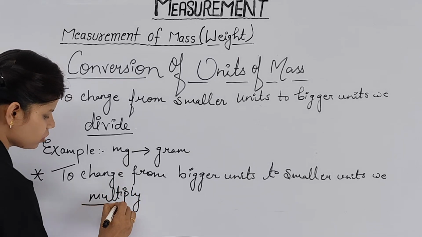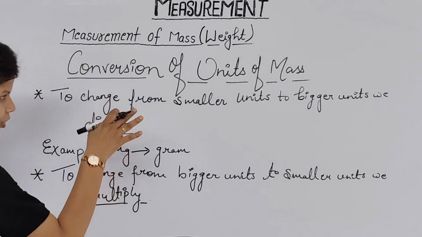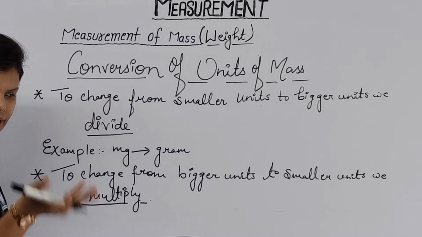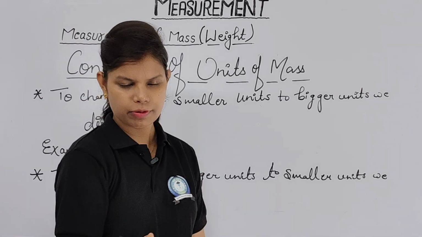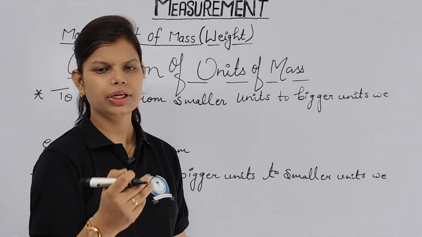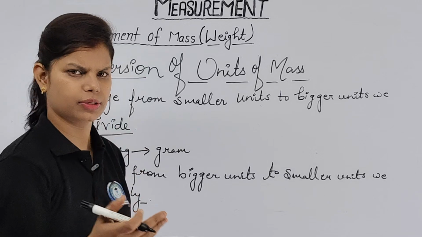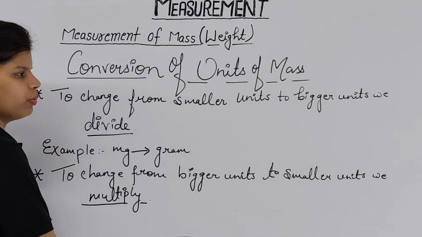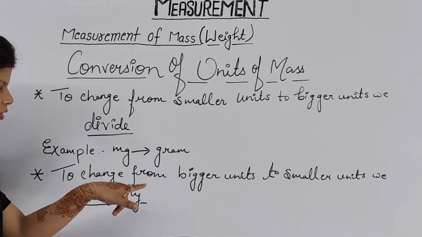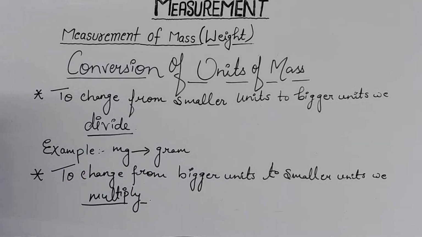So in this chapter, first we use these operations for conversion of units: multiply and divide. Later on, we can use addition and subtraction as well for solving kilogram and gram addition or subtraction. But here, to change from a smaller unit to a bigger unit, we divide, and to change from a bigger unit to a smaller unit, we multiply. Please make a note of it fast.